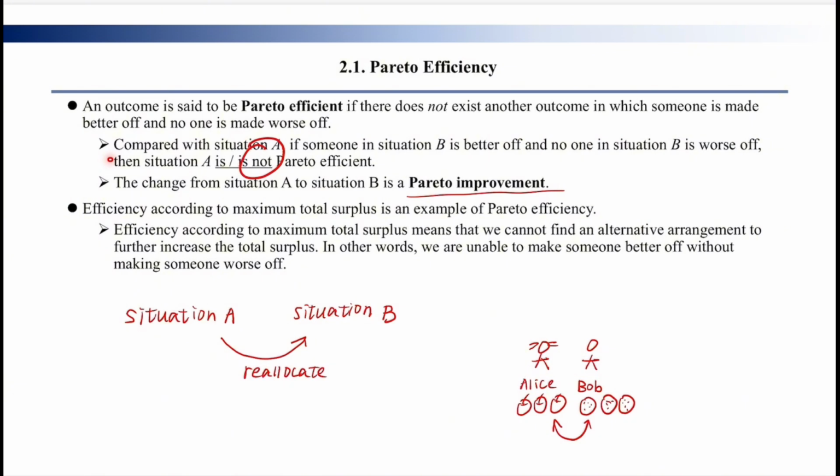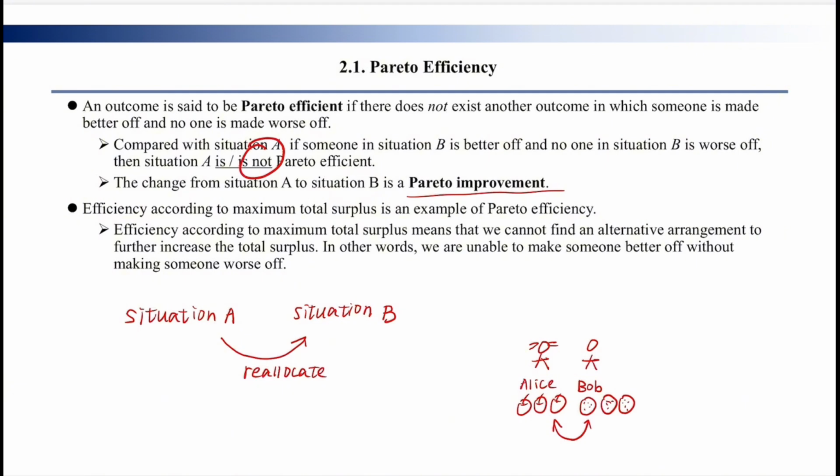Okay, let's see this sentence. Compared with situation A, if someone in situation B is better off and no one in situation B is worse off, then situation A is or is not Pareto efficient? It isn't, because it has room for improvement. It means it's not the best now, so it's not Pareto efficient at present. And the change from situation A to situation B is called a Pareto improvement.